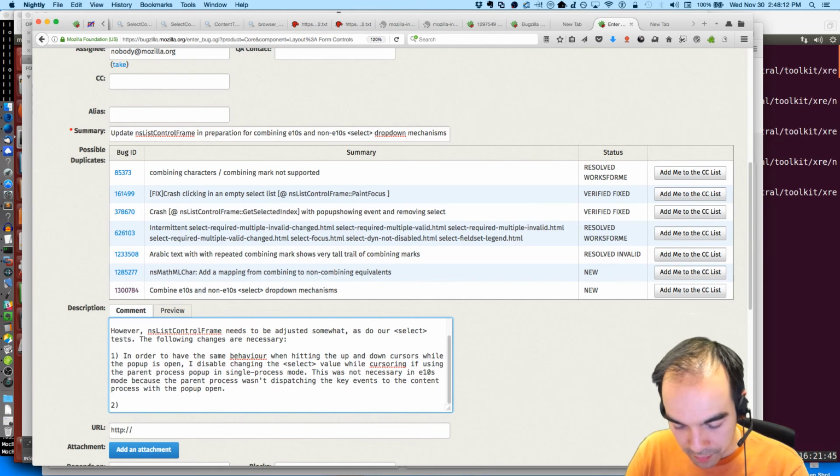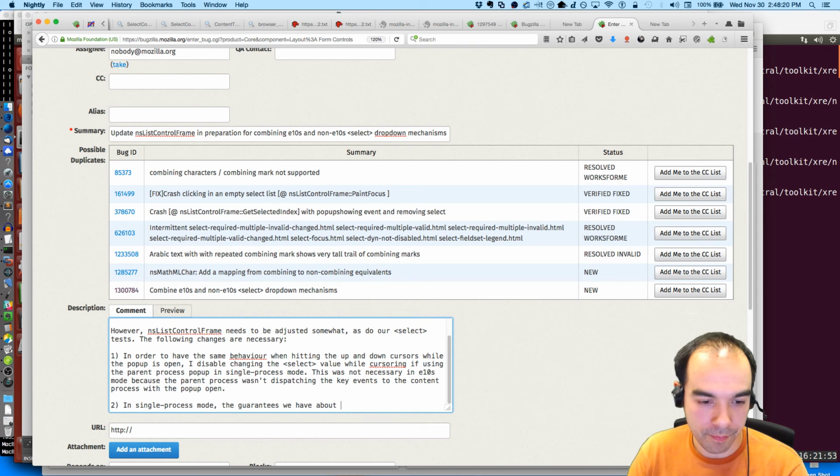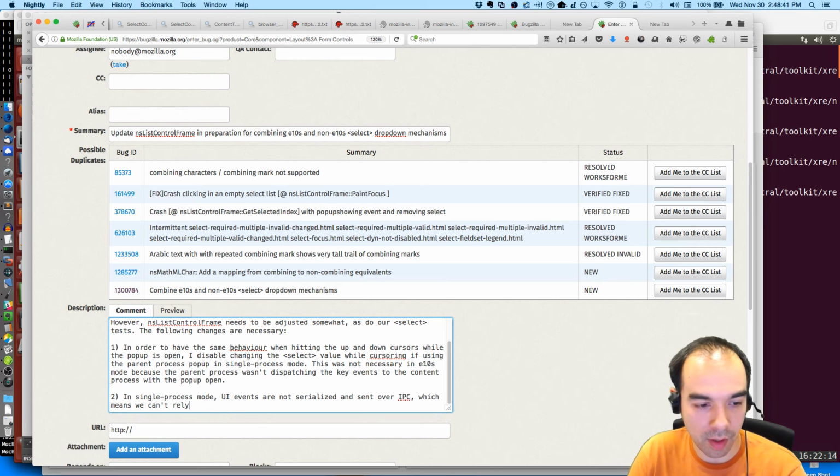Second, in single process mode, the guarantees we have about message ordering don't hold, because UI events are not serialized and sent over IPC, which means we can't rely on the message ordering invariant, that messages arrive in order.